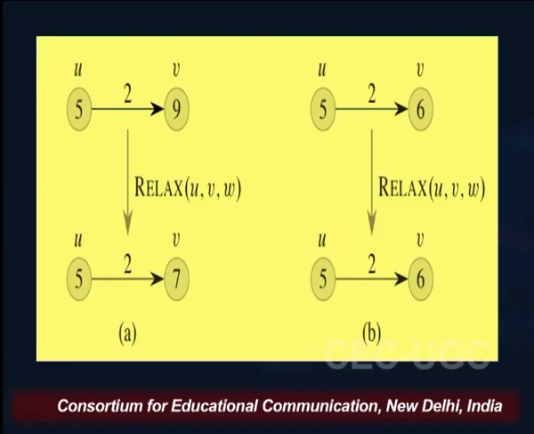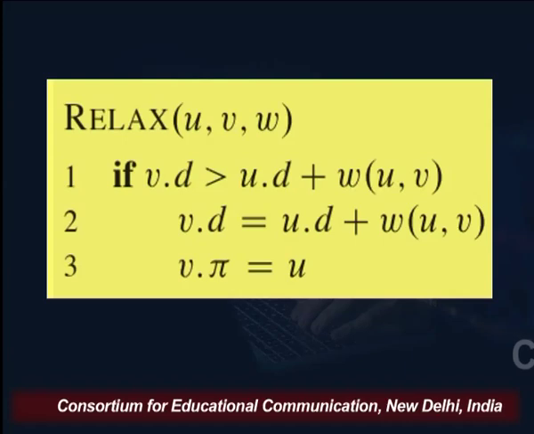And here is the relax procedure, which says relax u comma v, which is the edge, and w is the weight. If v dot d is greater than u dot d plus the weight of the edge u comma v, then you need to update v dot d by u dot d plus w of u comma v, which we did in our figure A, which was 5 plus 2, 7, and the predecessor of v is obviously to be updated as u. So, this was the relax procedure, which we have seen with the help of an example.